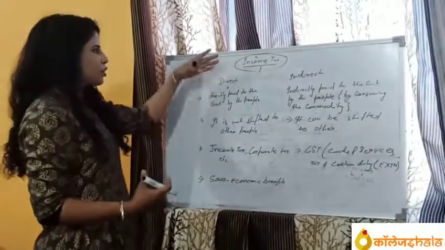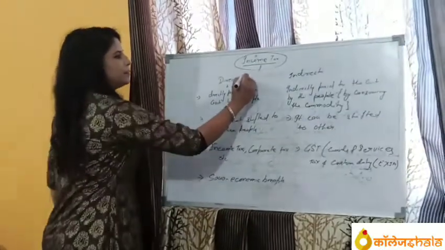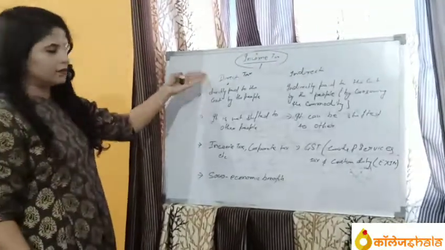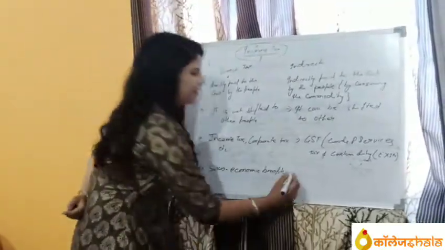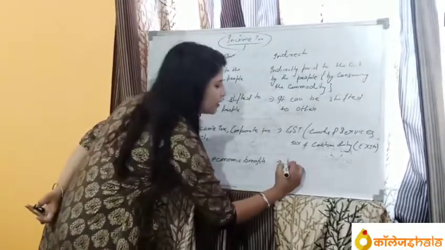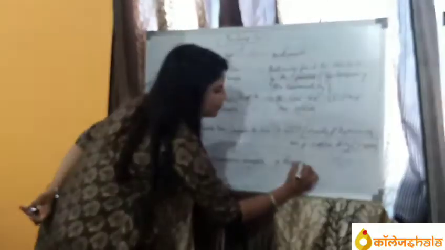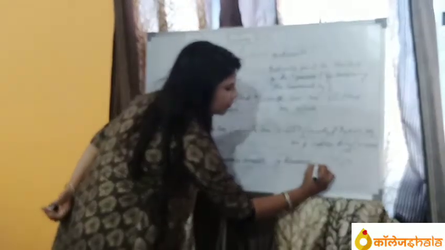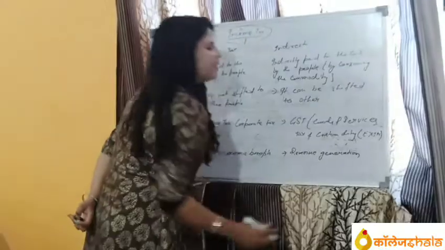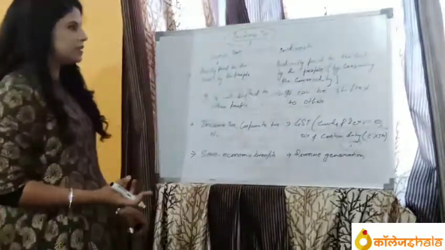The government should provide this through the income from direct tax. And the indirect tax is used by the government for revenue generation, for infrastructure, for capital formation, etc.